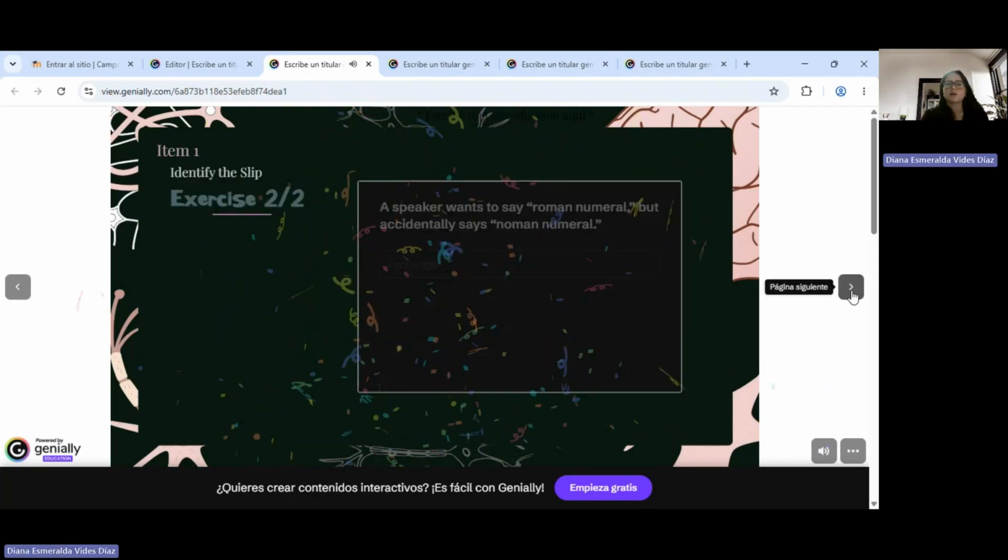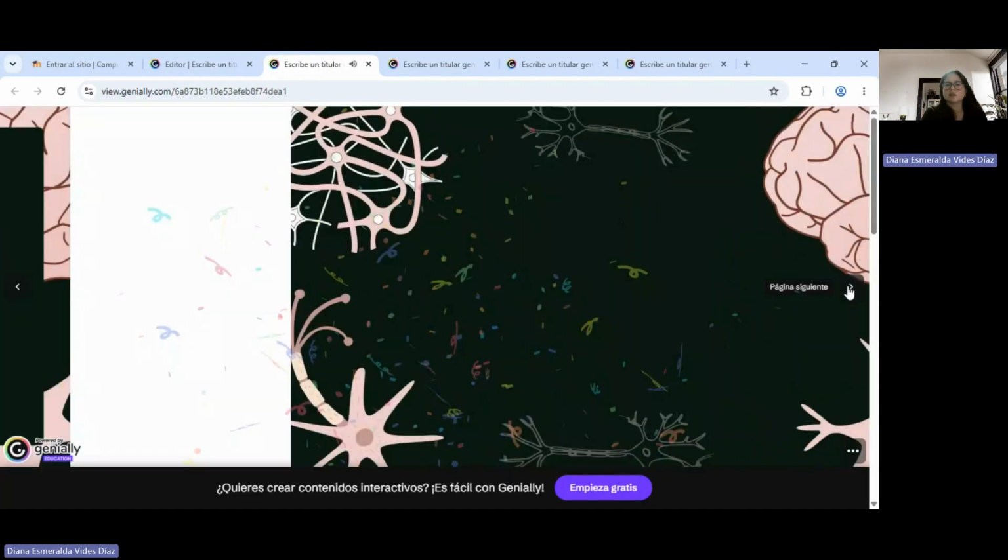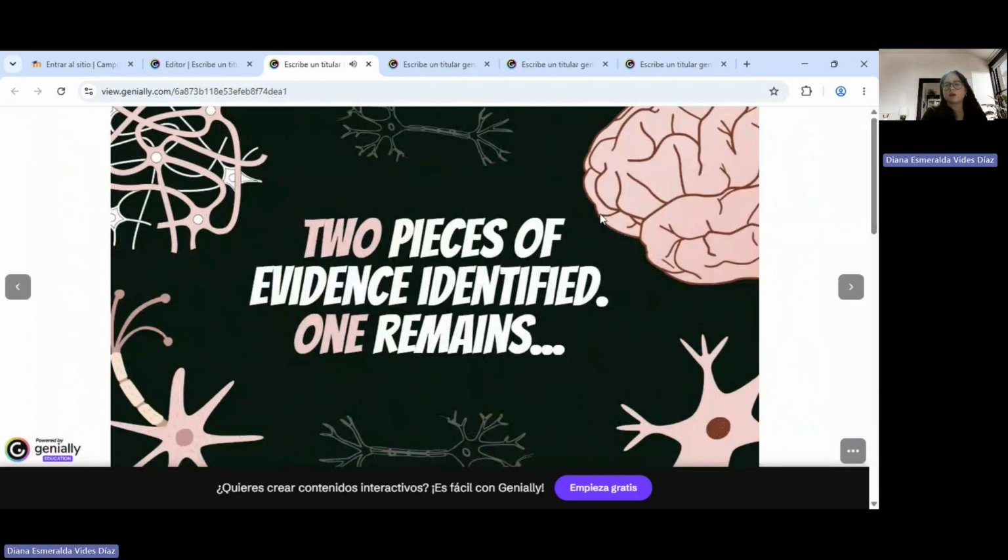All right, so exercise number 2: a speaker wants to say "Roman numeral," but accidentally says "Noman rumeral." So this one is anticipation, and this one happens when you confuse the first sound of the second word by putting it in the first word. So instead of "Roman," you say "Noman" because the N was here in "numeral." So this is anticipation. All right, and it says 2 pieces of evidence identified, 1 remains.